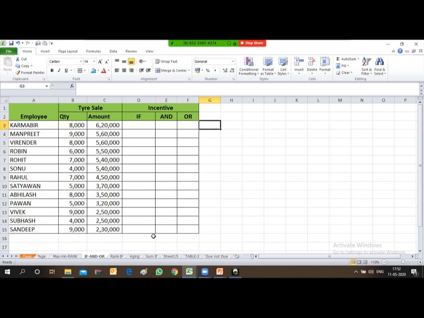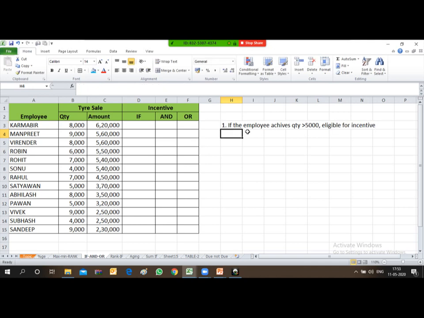So let's see the condition. I will type the condition first. My first condition is: if the employee achieves quantity greater than 5,000, eligible for incentive.